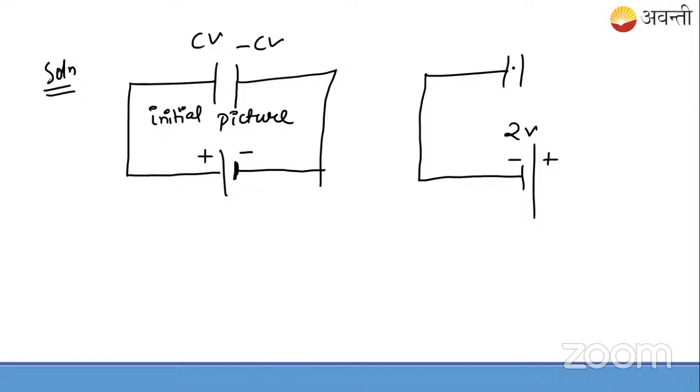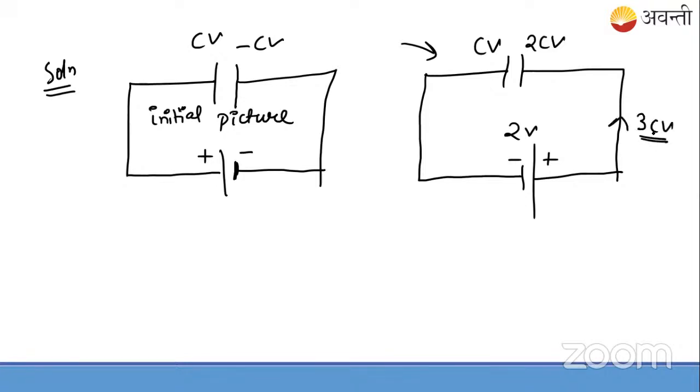So now there will be a change on the charges which are on the plates of this capacitor in this picture. So this will be CV, and this will be twice of CV here. And the charge which will be passing, remember always, it will be 3 CV. This can be easily understood from the picture itself.